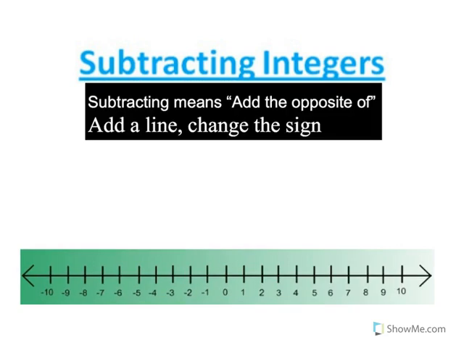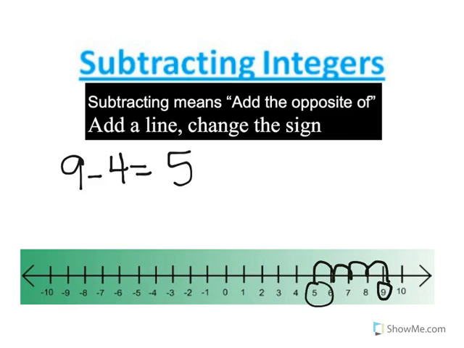Let me go ahead and give you a couple more examples. Let's say that we're doing 9 minus 4. Well, you already know that it equals 5, right? You trust me when I say that, and you already know that. So let's just prove this. 9 minus, you're going to take away 4. So you're going to move to the left of the number line. 1, 2, 3, 4. Where did you land? On 5. All right. So remember, subtracting means to add the opposite. I can still add, but just adding the opposite.